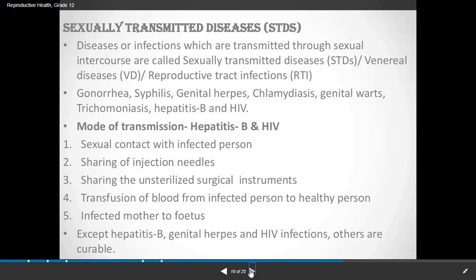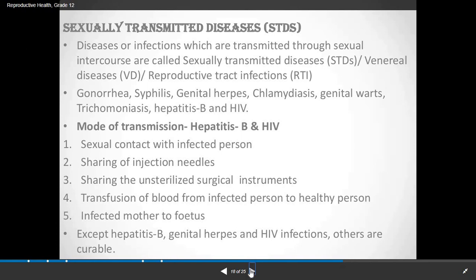Trichomoniasis, that is caused by Trichomonas. Hepatitis B, which is caused by hepatitis B virus, and HIV/AIDS, that is again caused by human immunodeficiency virus. So these are the sexually transmitted diseases.